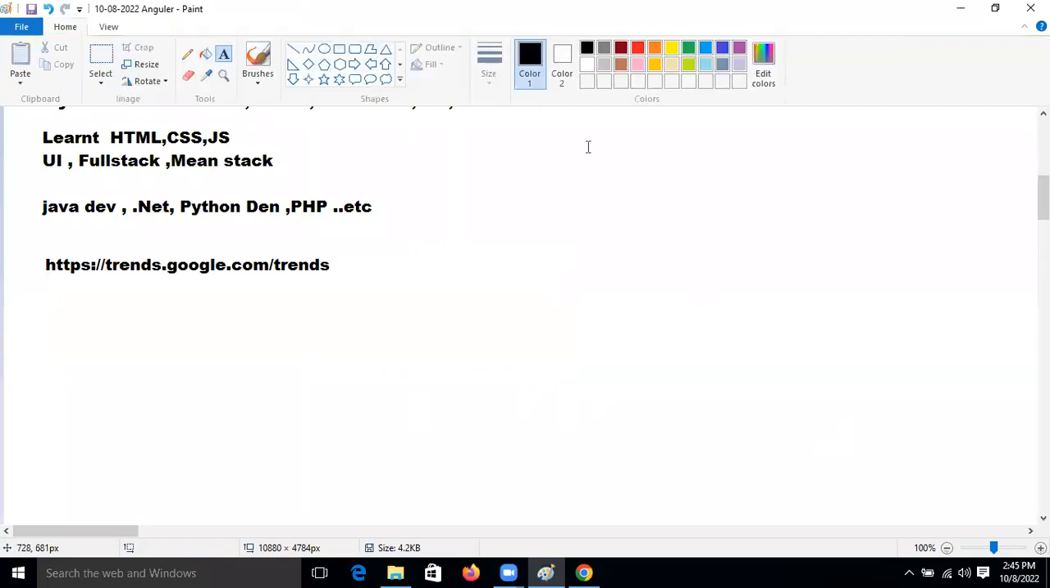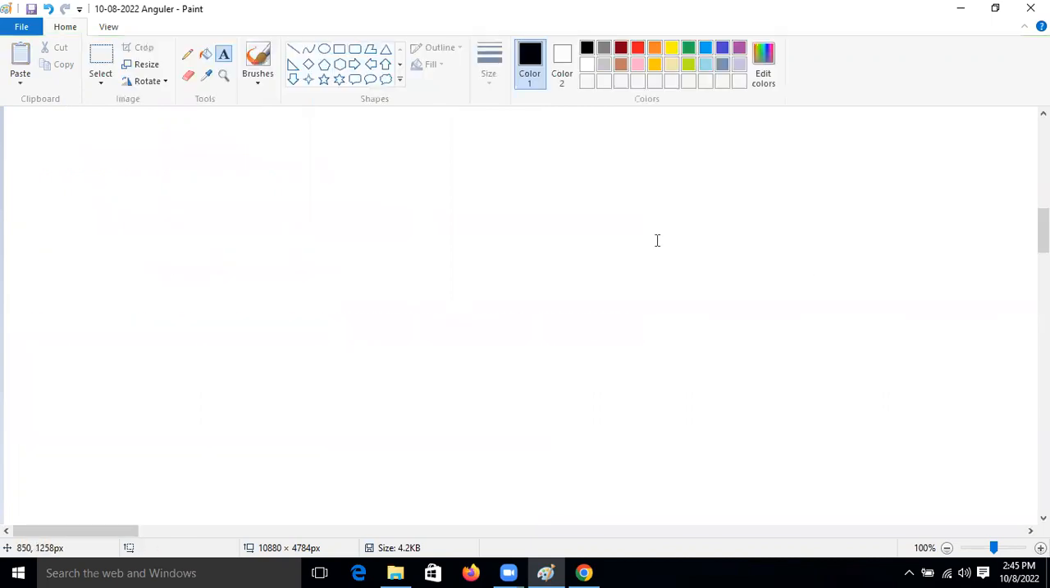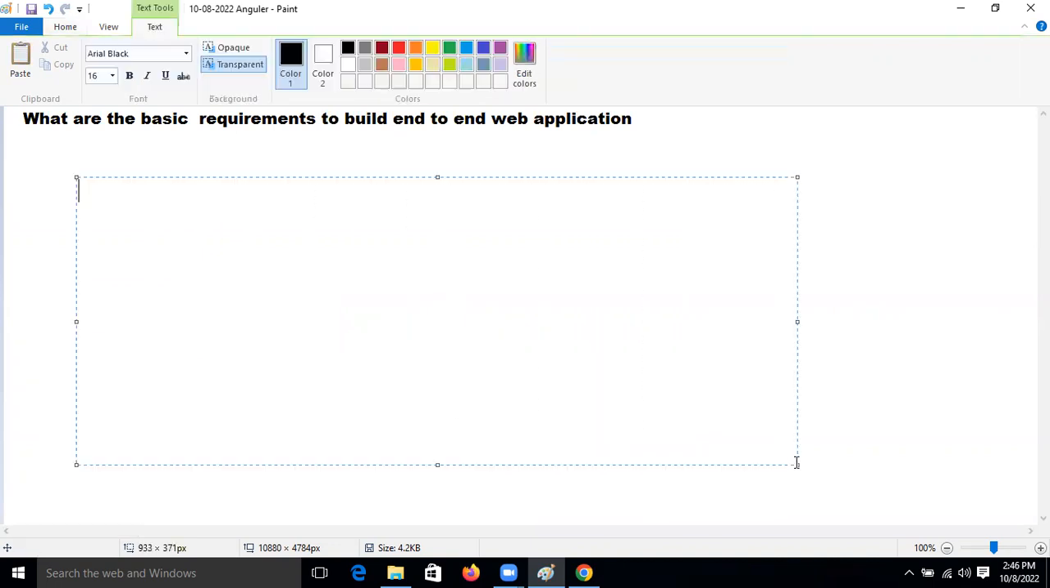Now, what are the basic requirements to build an end-to-end web application? First we need to know HTML.